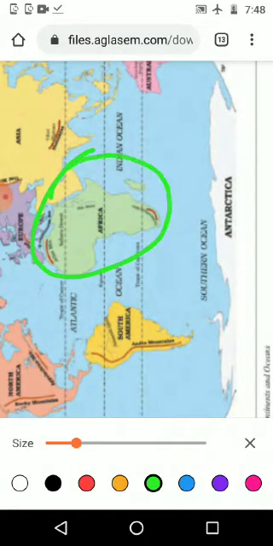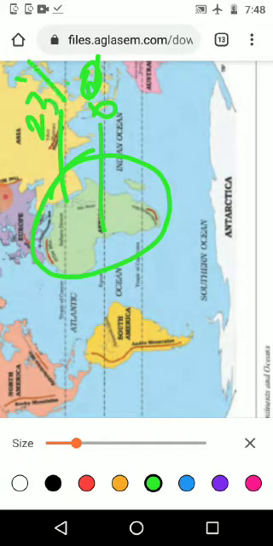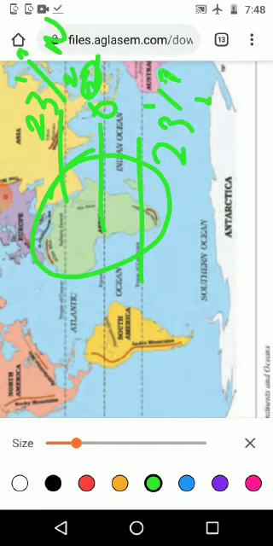We are moving back to the map to see the things. Okay, this is Africa, given in green color. We can see this is the equator, 0 degree, and here comes the Tropic of Cancer, that is 23.5 degree north, and here we can see 23.5 degree south. So all these lines pass through Africa.